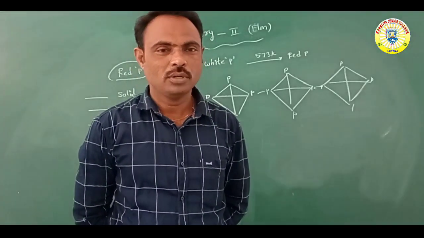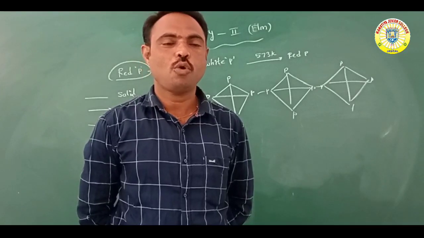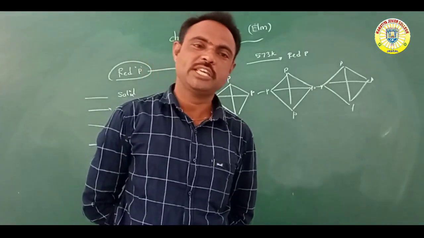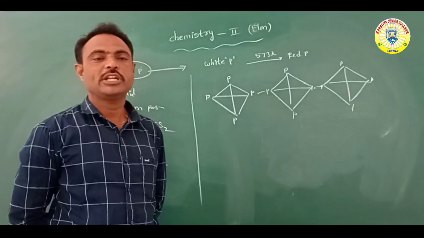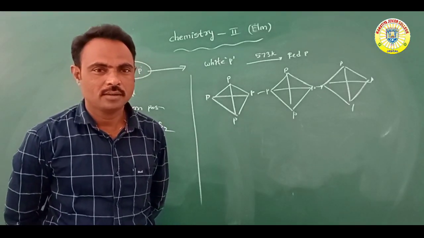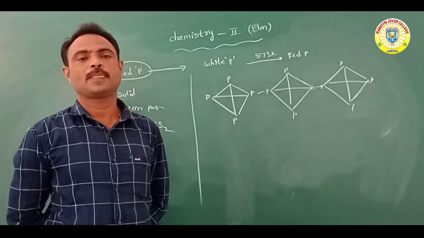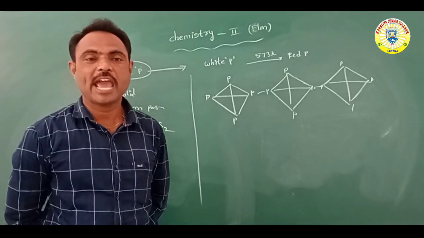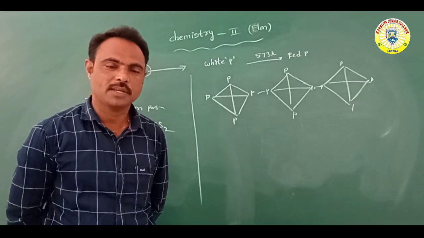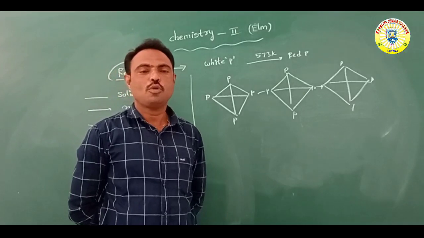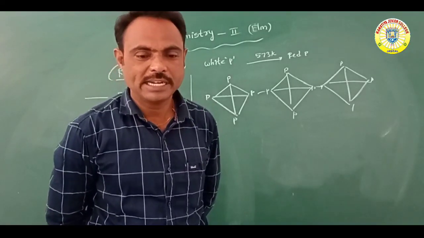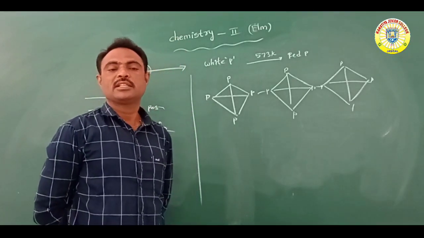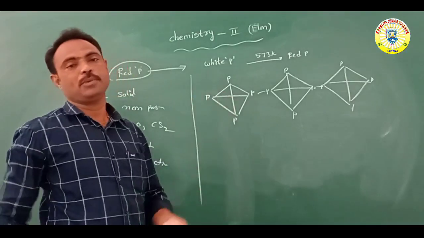This compound is insoluble in water and in CS2. It is more stable than white phosphorus and less reactive than white phosphorus. Overall, red phosphorus contains a polymeric chain of tetrahedral shapes.